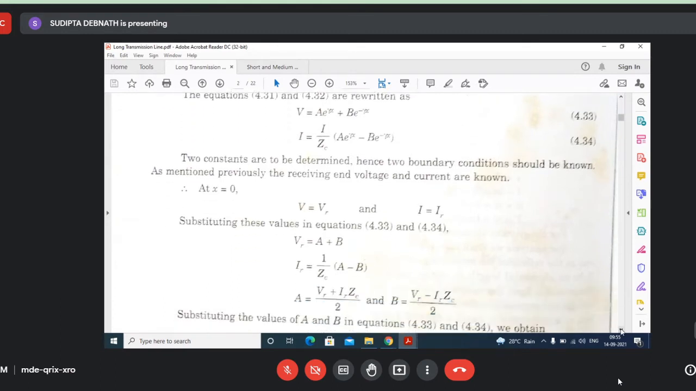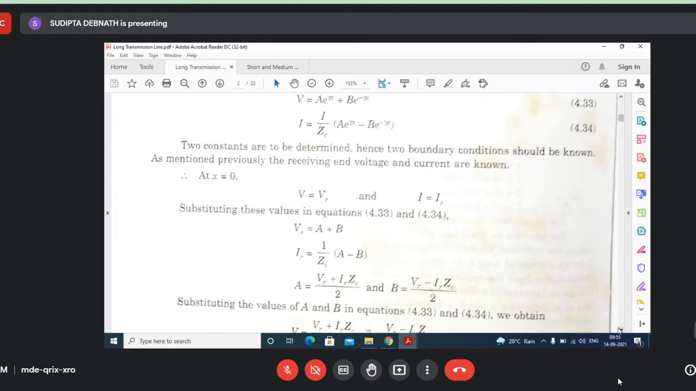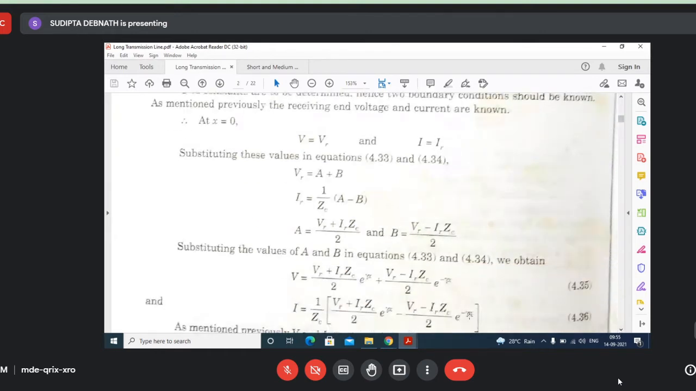Remember, normally in the case of transmission lines, our receiving end quantities are known, because you know the receiving end voltage and you know the load connected at the receiving end. If you know the voltage and the load, you can easily find out the current. So VR and IR are known terms, and the constants A and B have been found in terms of VR and IR. Now we write V and I, substituting the values for A and B. If you write, you will get these two equations. These are the final equations of V and I.